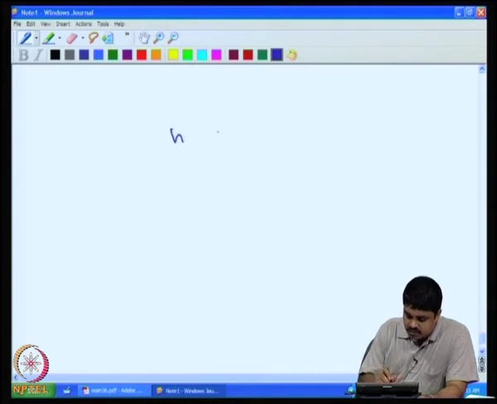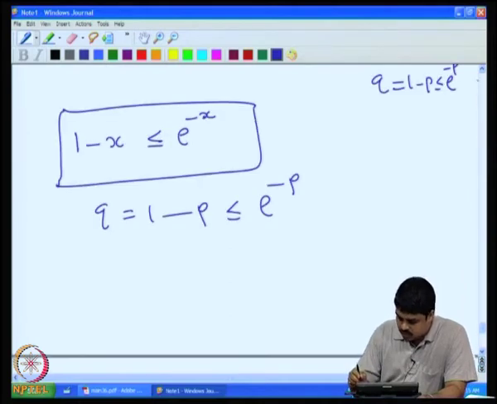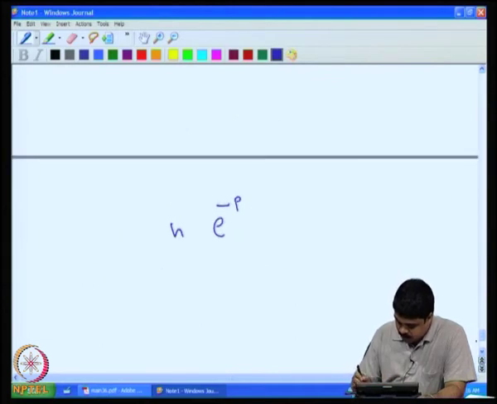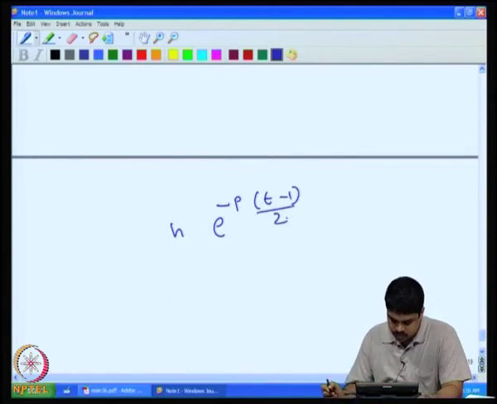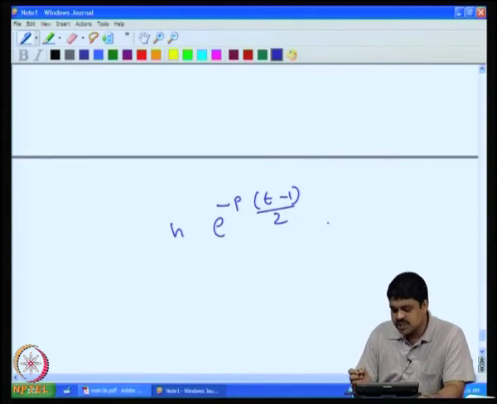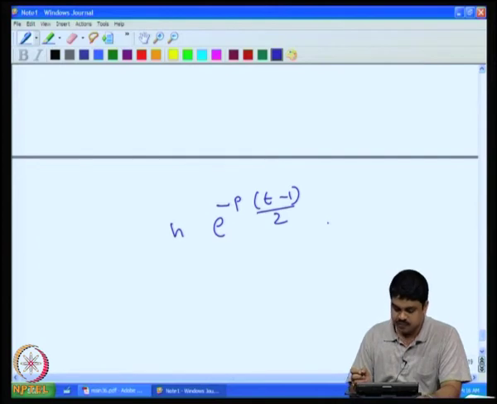So, n into e raised to minus p into t minus 1 by 2. I want this to tend to 0. Now, what is the correct value I can put for this?